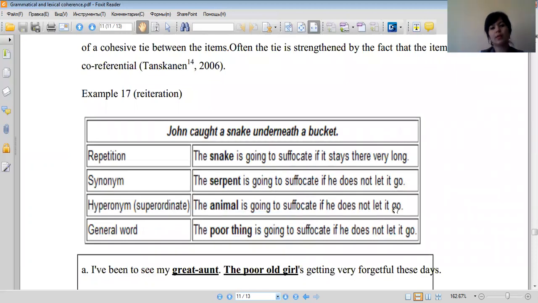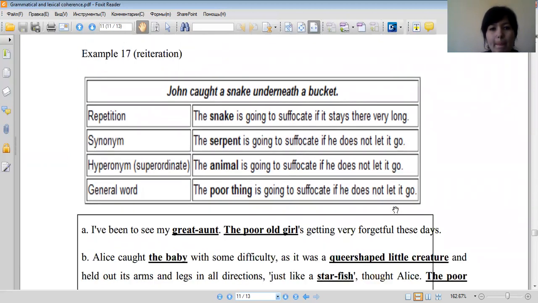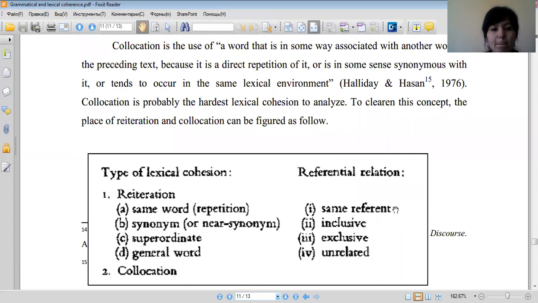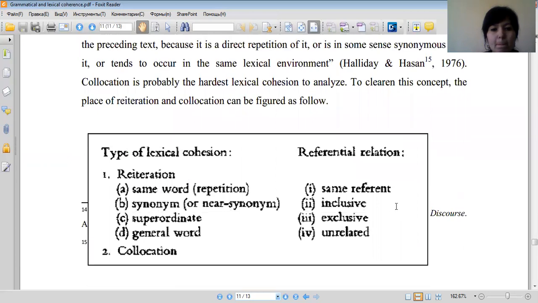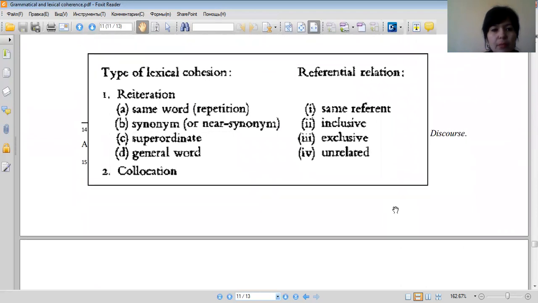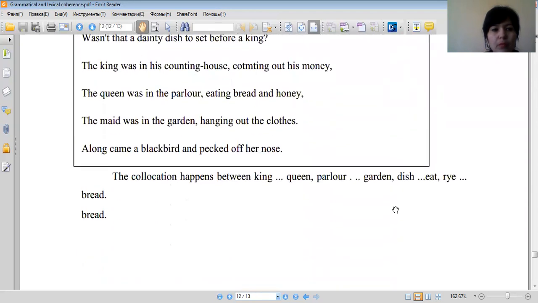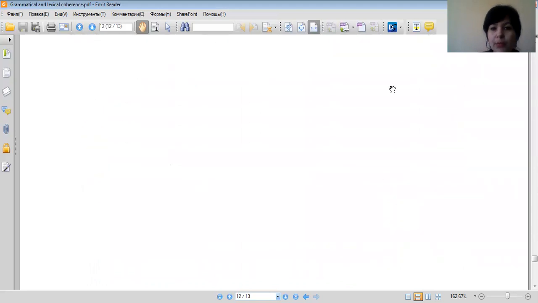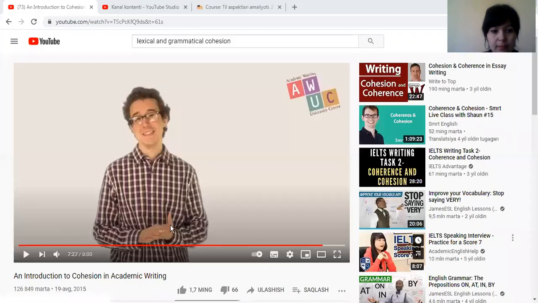You can see an example of reiteration here. The types of lexical cohesion are given here. Now, let's watch a video about the introduction to cohesion. Let's watch.